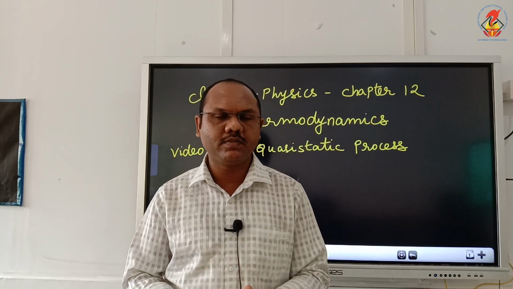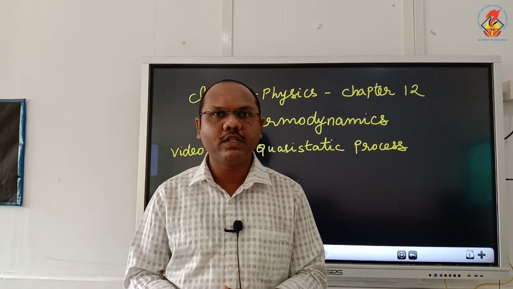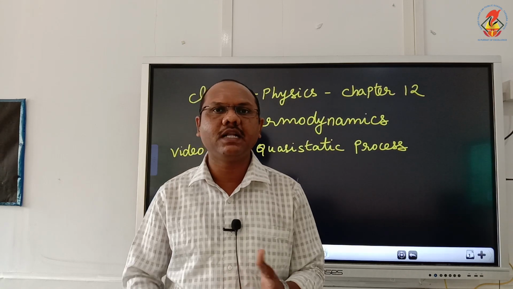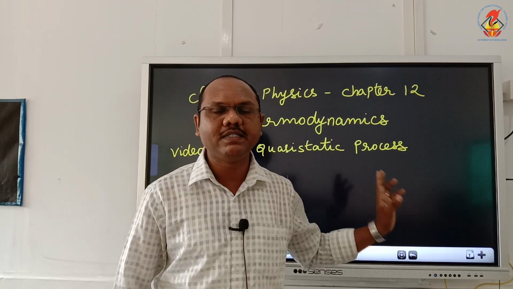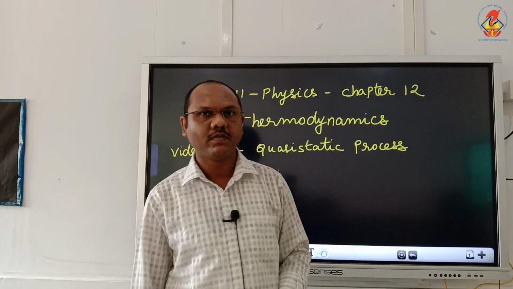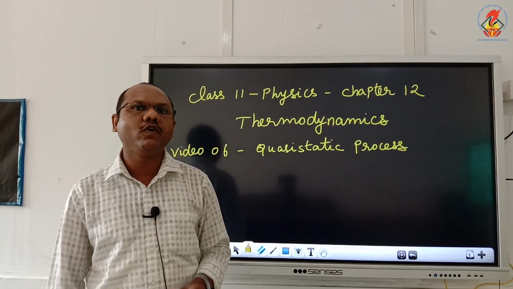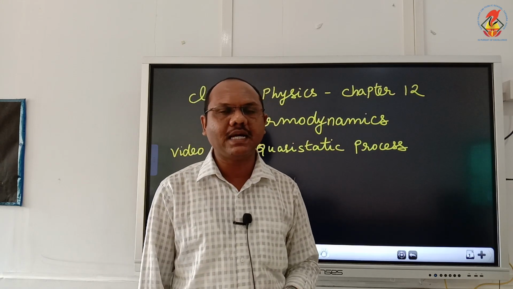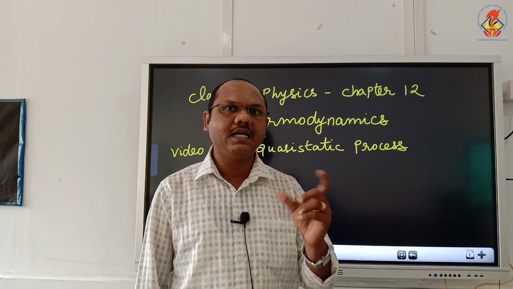In this session, we are going to deal with a special thermodynamic process which is called quasi-static process. So, before coming to the quasi-static process, let us say some more things.